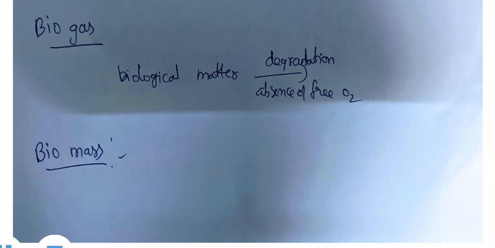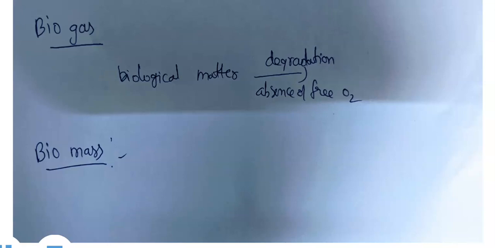Bagasse is the waste product left after the preparation of sugar from sugar cane. Wood, cattle dung, bagasse, poultry waste, vegetable waste, waste paper, plant waste, human excreta, birds excreta, dead animals, sewage, organic matter: these are all examples from which biogas is produced.